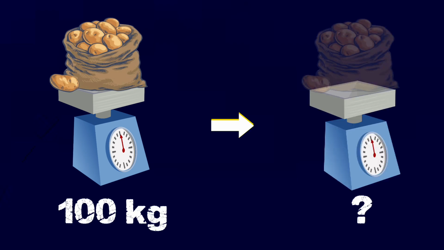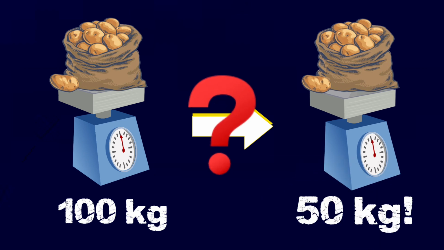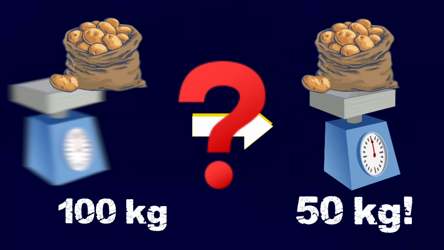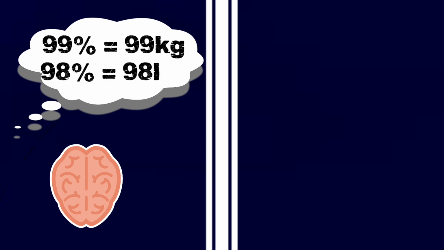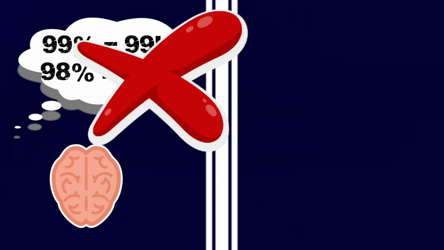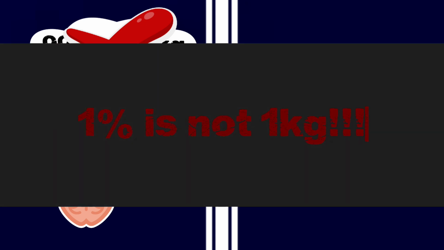You'd expect them to weigh maybe 99 kilograms, right? But the reality is that their weight has exactly halved. They now weigh only 50 kilograms. Why does this feel so wrong? Our brains hear 1% less water and instinctively calculate 100 minus 1 equals 99. The problem is that we treat percentages as absolute values when they actually describe ratios.